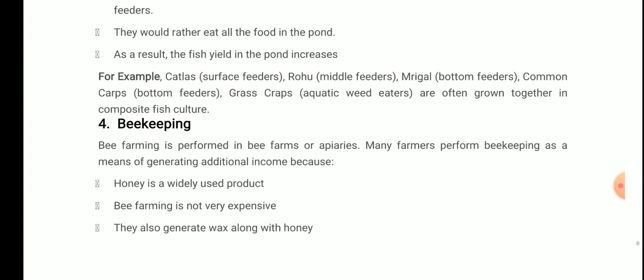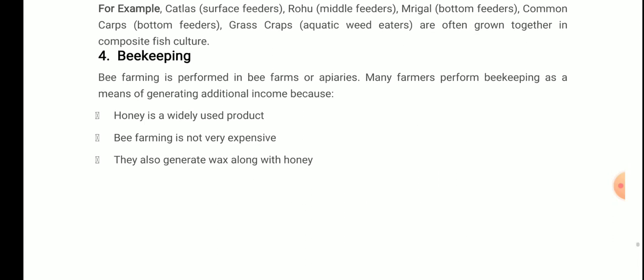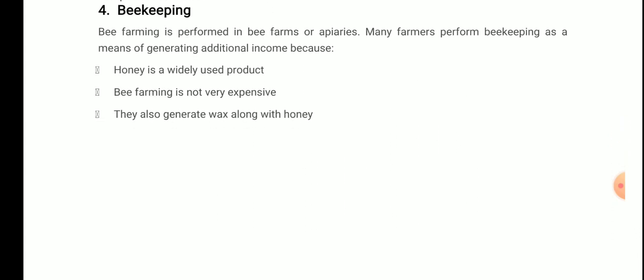Next that comes in the animal husbandry is beekeeping. Bee farming is performed in bee farms or apiaries. Many farmers perform beekeeping as a means of generating additional income because honey is a widely used product, bee farming is not very expensive, and they also generate wax along with honey.